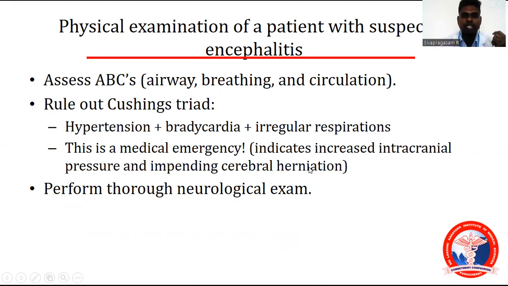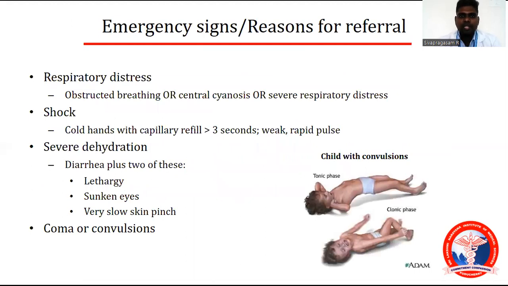Perform a thorough neurological exam. Emergency signs and reasons for referral. When do you refer? If you are a medical doctor in a PHC setting, you can't do all the intubation techniques. You can't do tracheostomy. You can't do ventilation. Some of these things are very difficult. For example, if the patient is in shock, you have to rapidly revive and refer the patient.